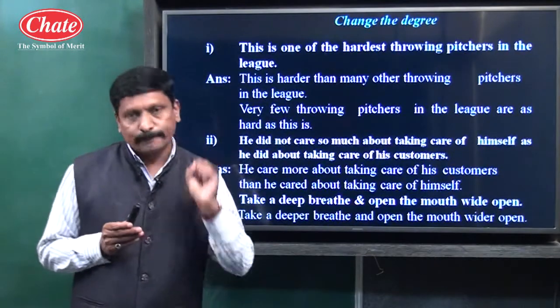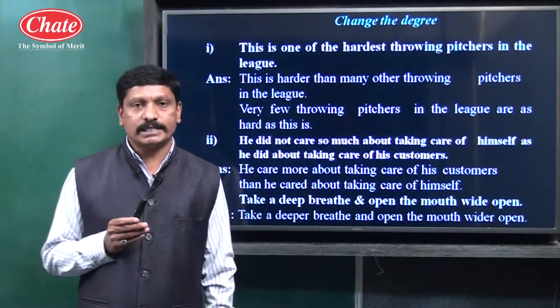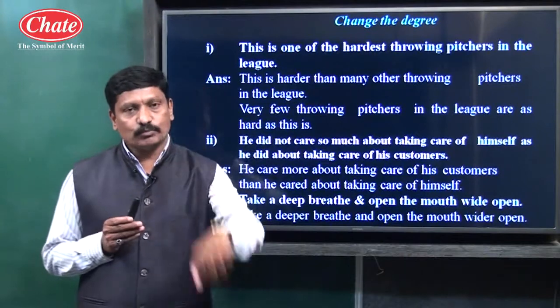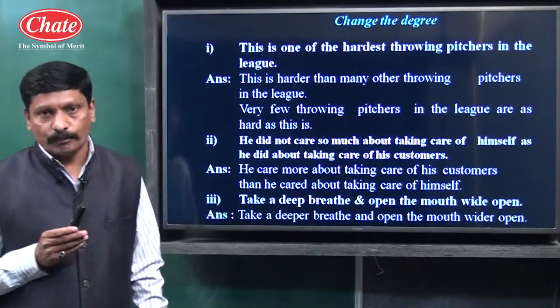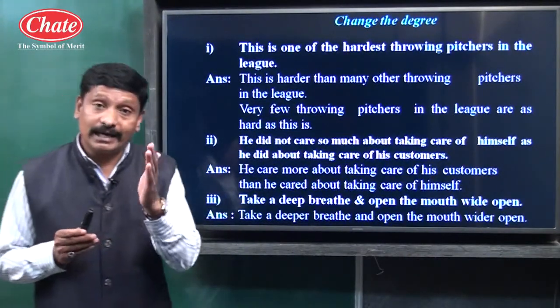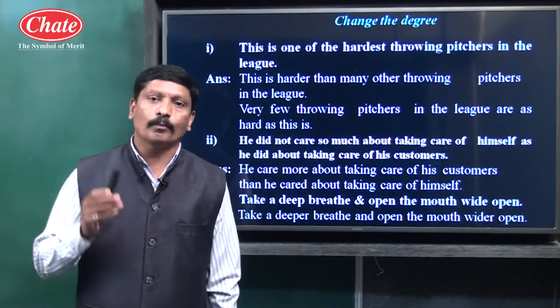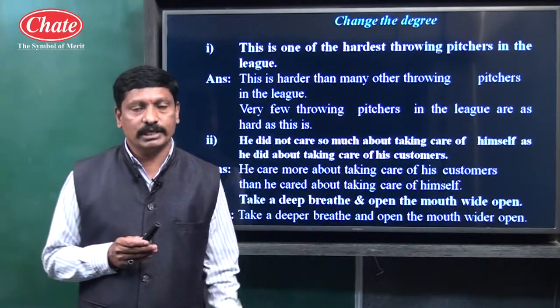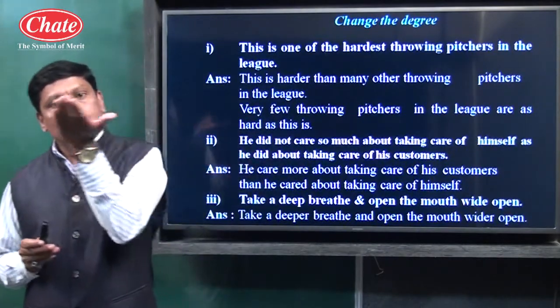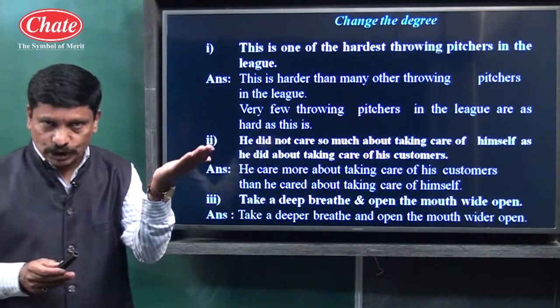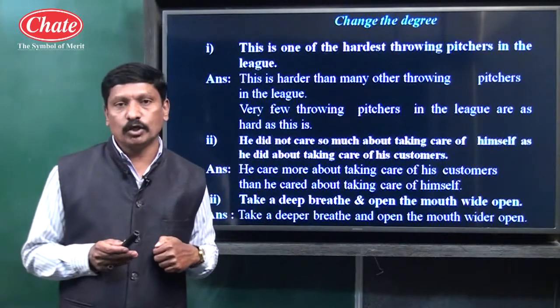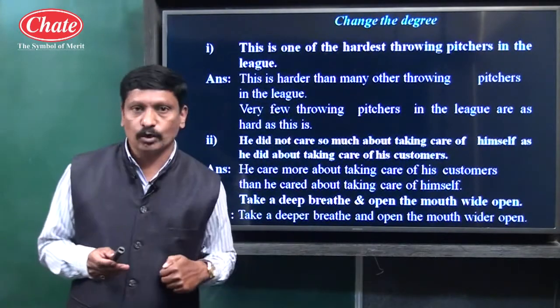Form number one is called the positive form of adjective. Form number two is the comparative form of adjective, and form number three is called the superlative form of adjective. For example, see, tall, taller, tallest. Tall, positive form; taller, comparative form; tallest, superlative form.